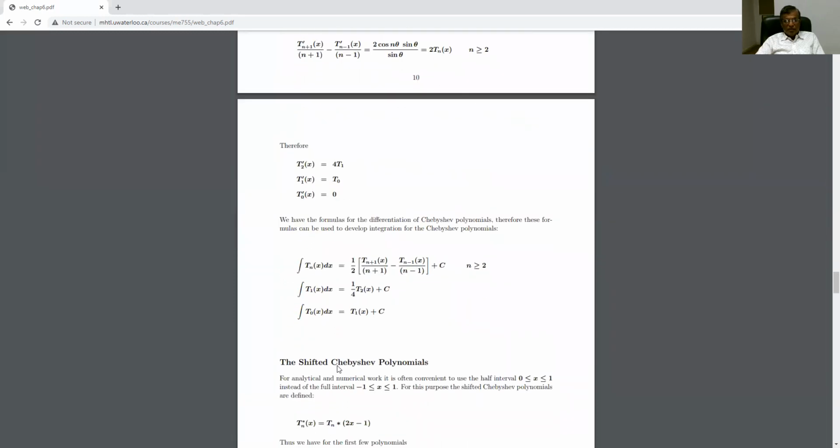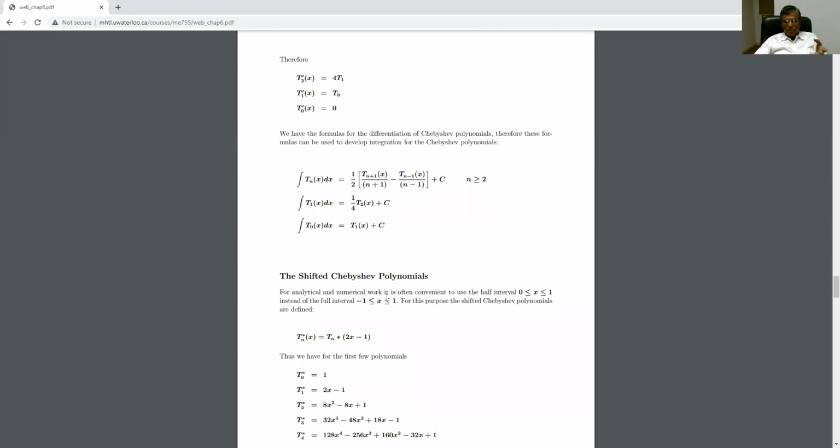We have the formula for the differentiation of Chebyshev polynomials. Therefore, these formulas can be used to develop integration for the Chebyshev polynomials, and see here the result. This is the integration of Tnx, this is the integration of T1x, and this is T0x. Here you know that capital C indicates the constant of integration. In case of indefinite integration, after getting the result, we use the constant of integration.